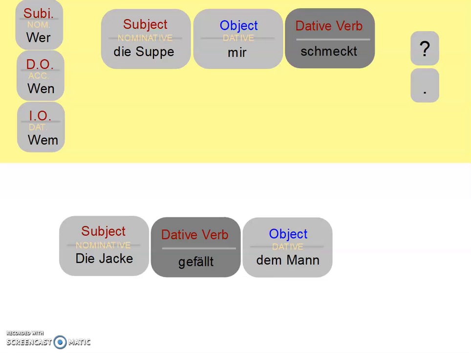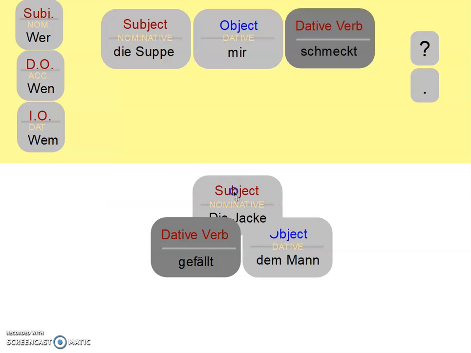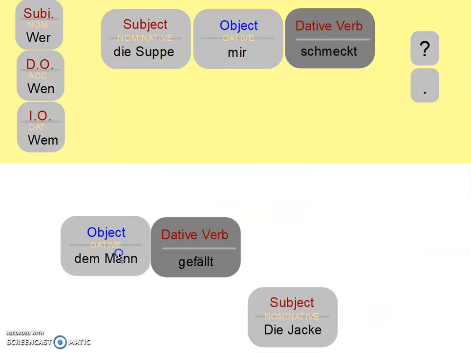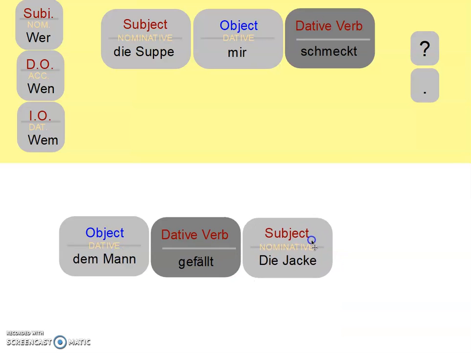Now, just like with the verb schmecken, we can switch up our word order a little bit and actually start with our object. So we can move die Jacke to the end and start with our object and say dem Mann gefällt die Jacke. And it sounds a little bit better to start with our object with dative verbs.